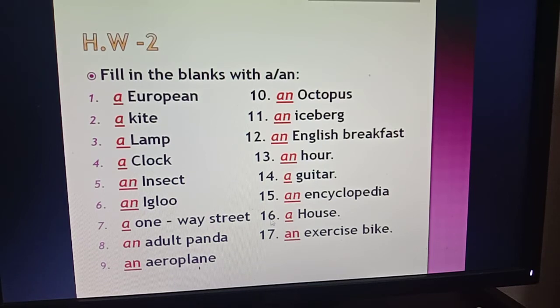Then number 16, a house. So you know there is a consonant sound H. Then number 17, an exercise bike. So exercise starts with the vowel sound E, that's why you have to use here an.